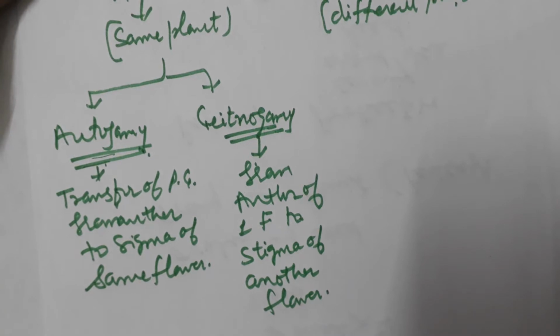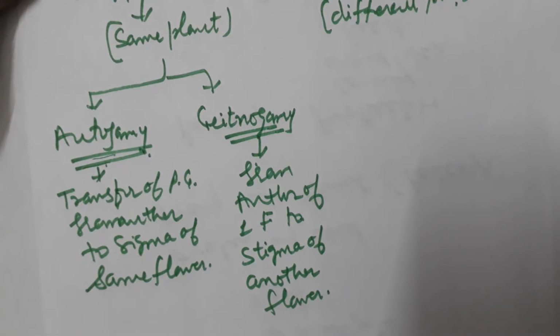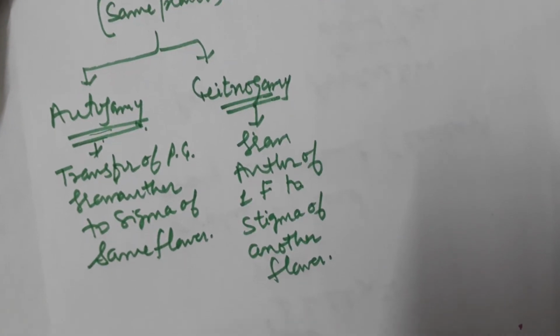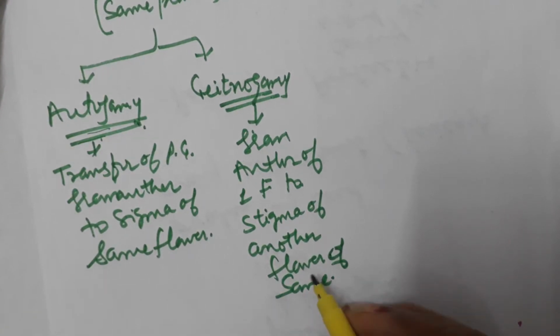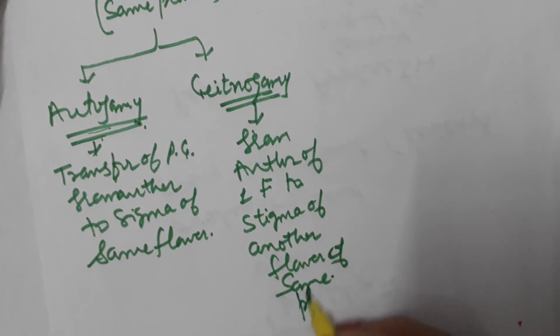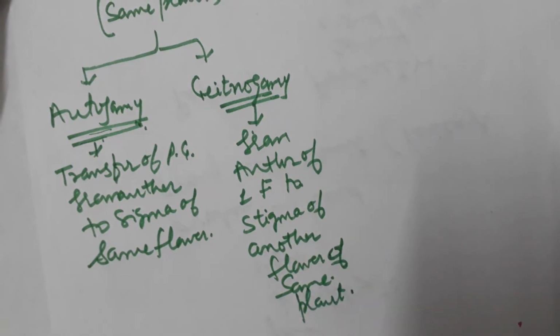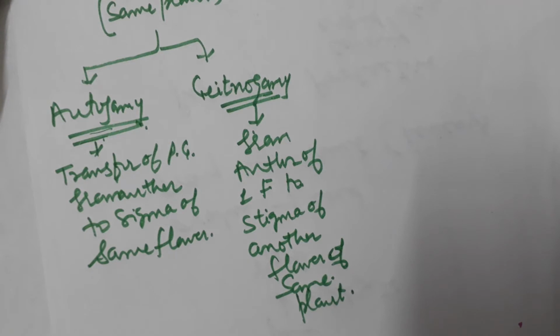In self-pollination, the flowers in case of geitonogamy belong to the same plant. We can mention here, that is, anther of one flower to the stigma of another flower of the same plant, transfer of pollen grain takes place.